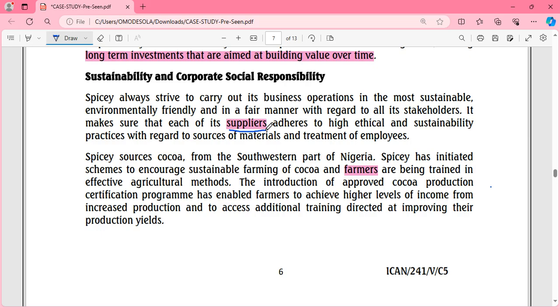In fact, they did not stop there. Even when it comes to their farmers, the cocoa farmers that give them cocoa, on the agricultural methods, they go as far as encouraging sustainable farming, and they even train the staff. They provide training. You understand? So they take it personal. They take it very, very personal when it comes to sustainability. That is what they are trying to tell us here.